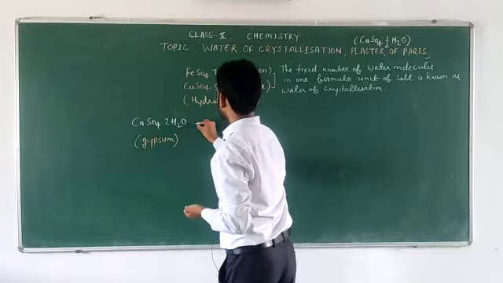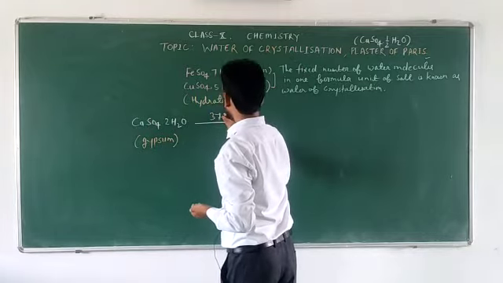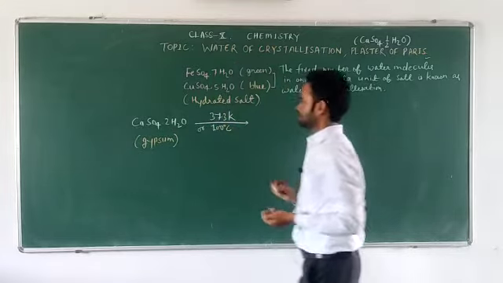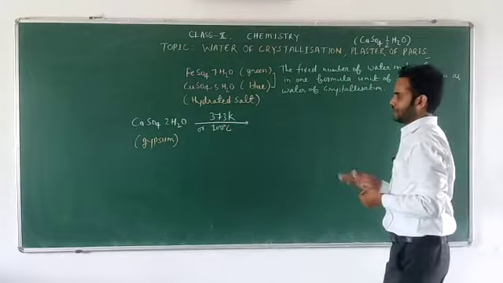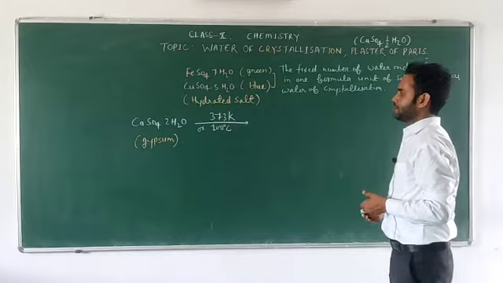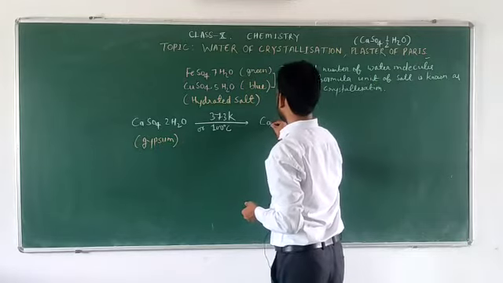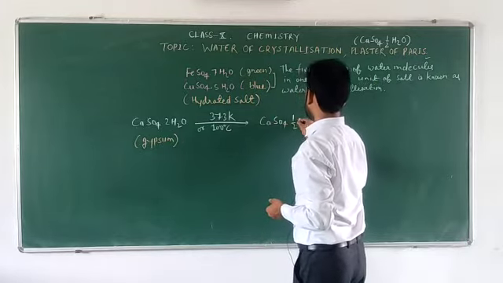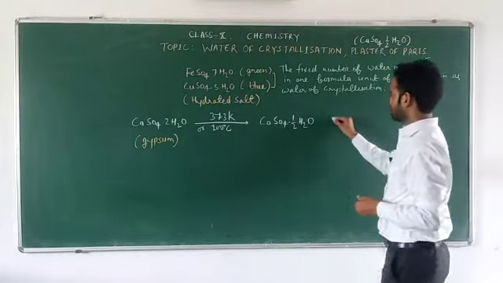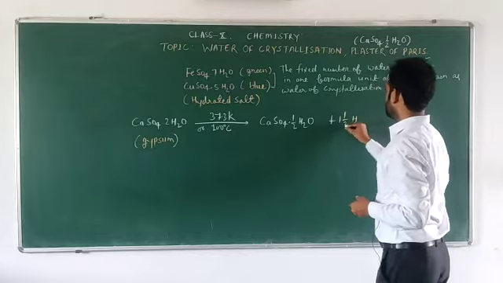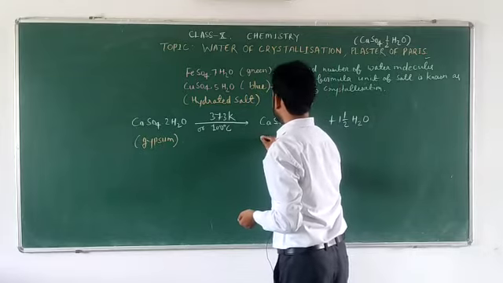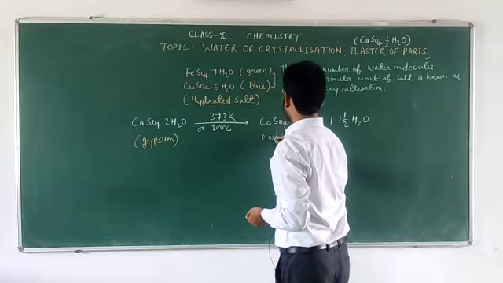When it is heated up to 373 Kelvin, or 100 degrees centigrade, 1.5 molecules of water evaporate and it gives calcium sulfate hemihydrate, that is plaster of Paris.